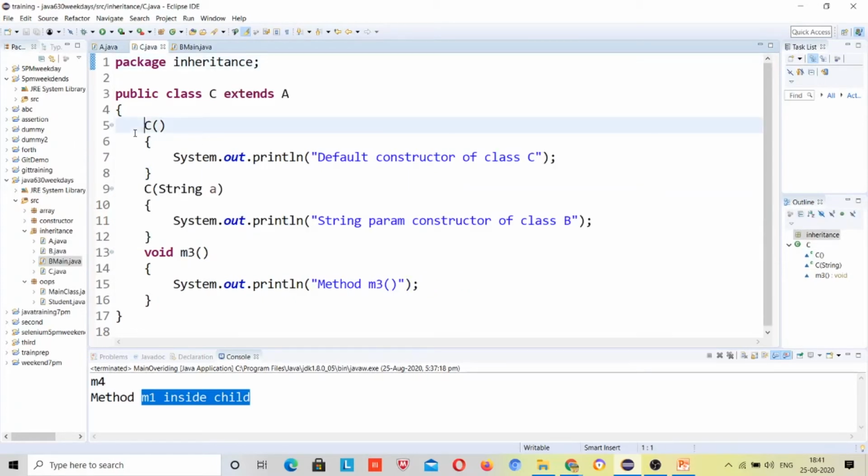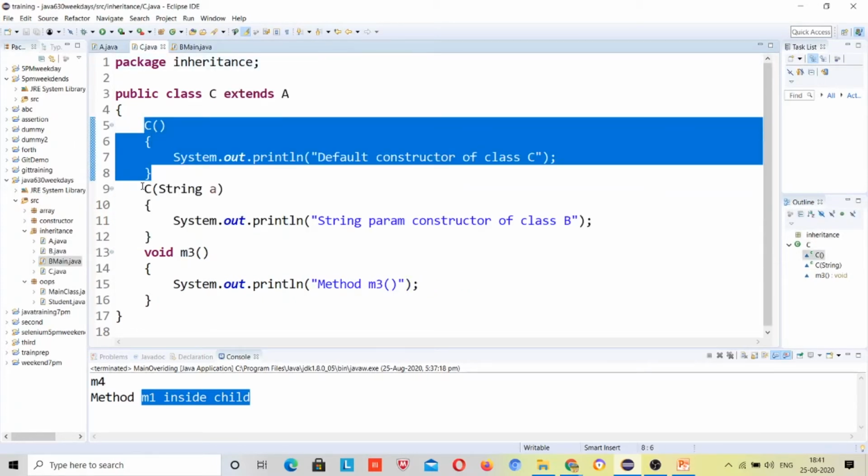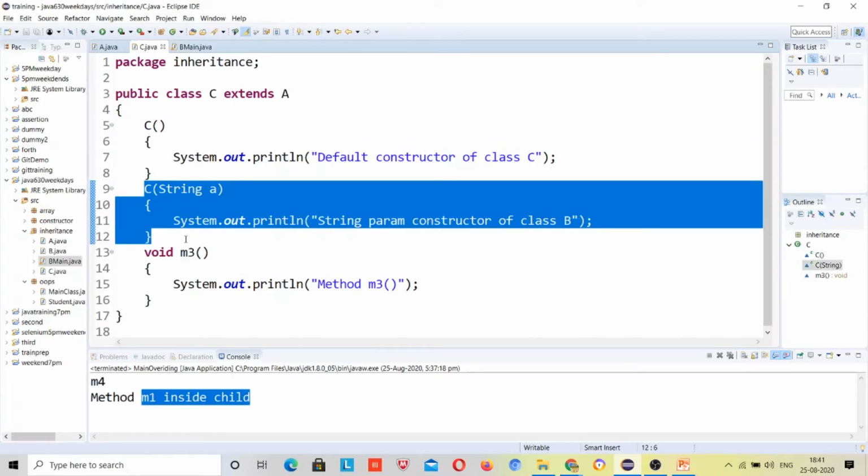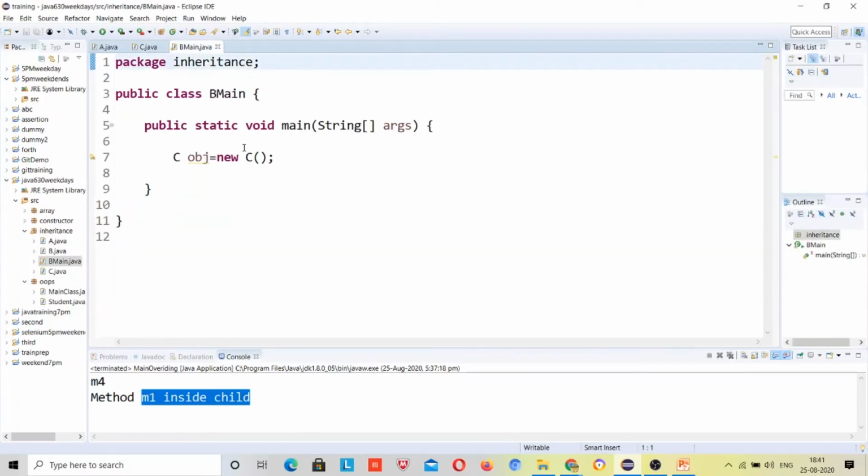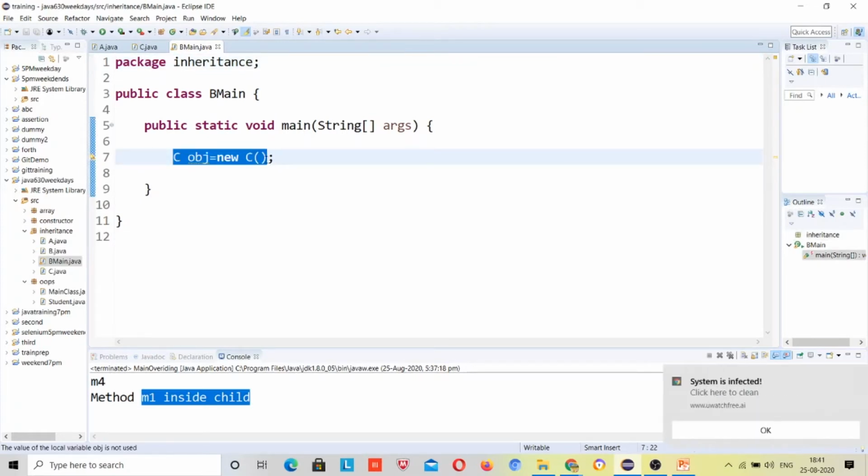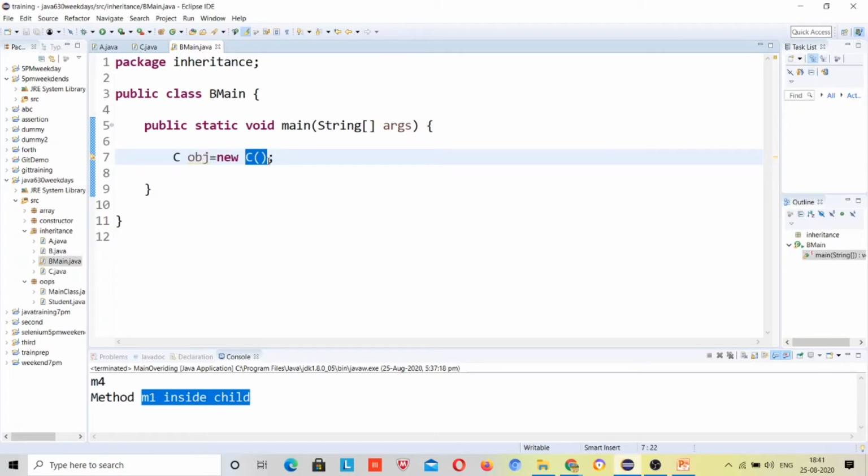Class C has two constructors, one default and one parameterized. For which class am I making the object? Class C. So it is calling the default constructor of class C, right?